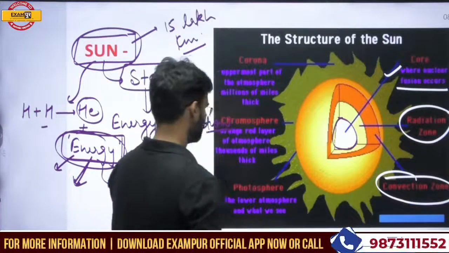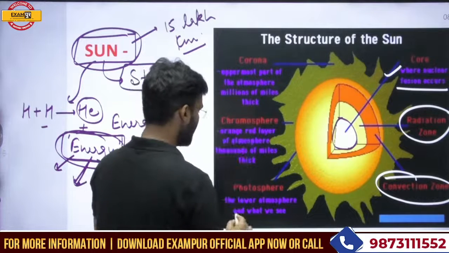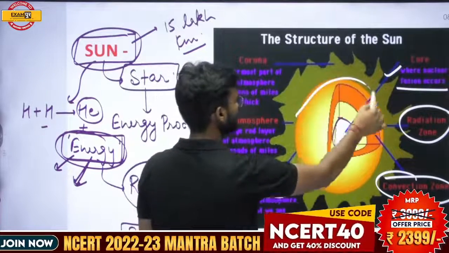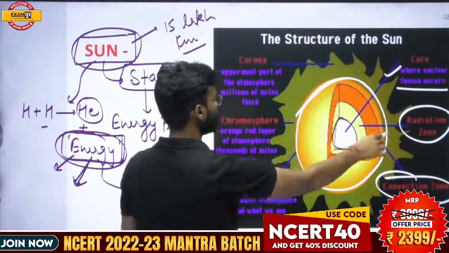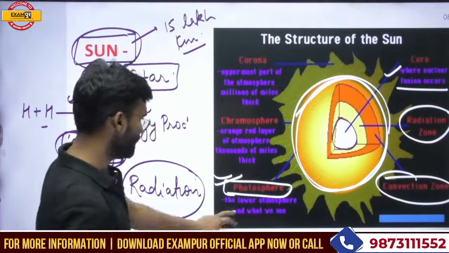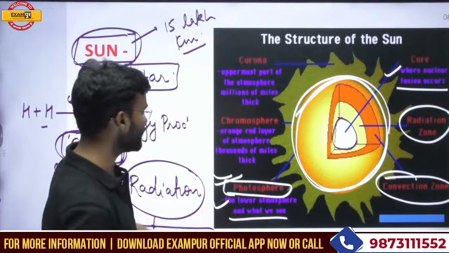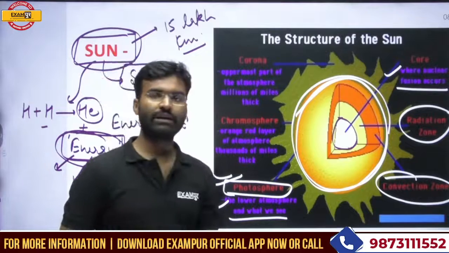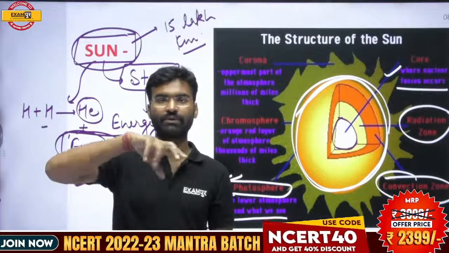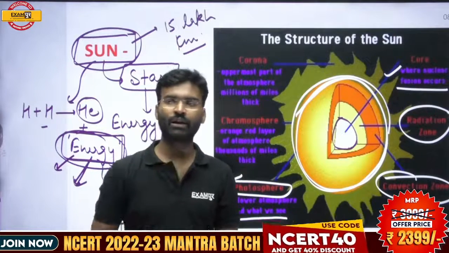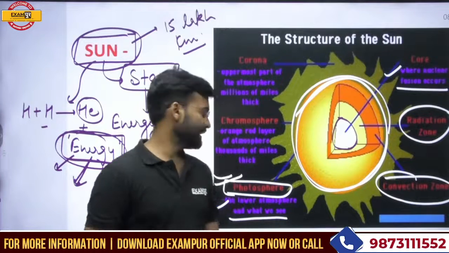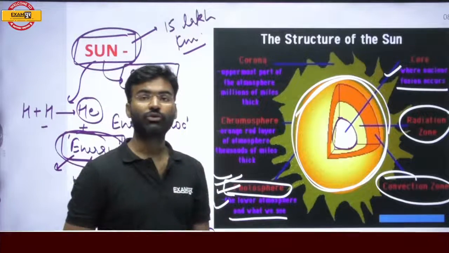Now the surface. When we move to the surface of the sun, this section is called the photosphere, the lower atmosphere. Just as on the earth, the lower atmosphere which touches the surface is the troposphere, the lower atmosphere of the sun is called the photosphere.